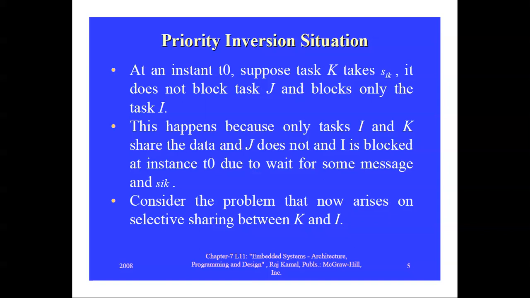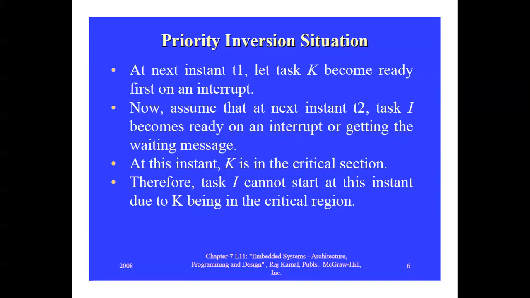Next we have to consider the problem that we have selective sharing between K and I. At the next instance of time, that is t1, let task K become ready first on an interrupt. That means K is now ready. Whenever an interrupt occurs, the task will get into the ready queue. So when an interrupt occurs at t1, K becomes ready.